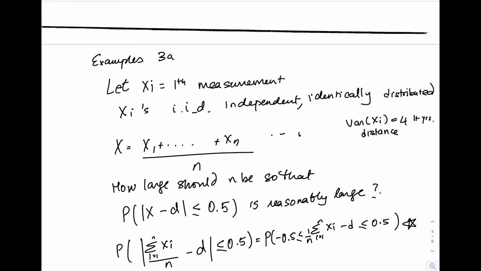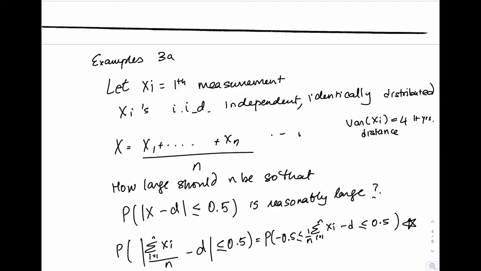Okay, so this question to me as a mathematician is not well formed, because what does reasonably sure mean? Well, what we'll do is we'll get a formula in terms of n, and we can even see in that as n gets bigger and bigger, the probability of x being closer to d gets larger.